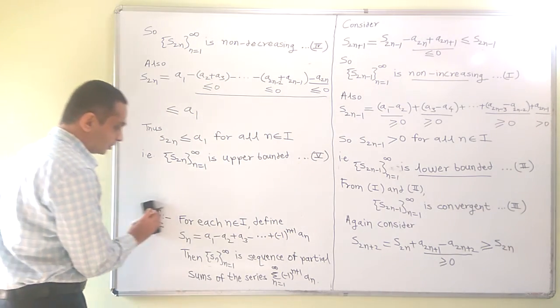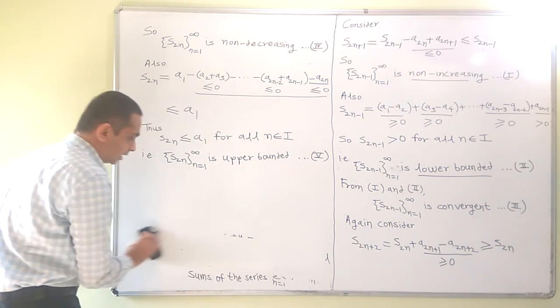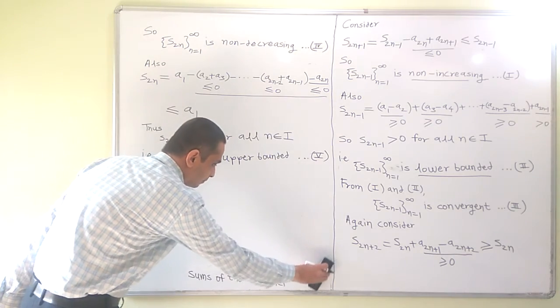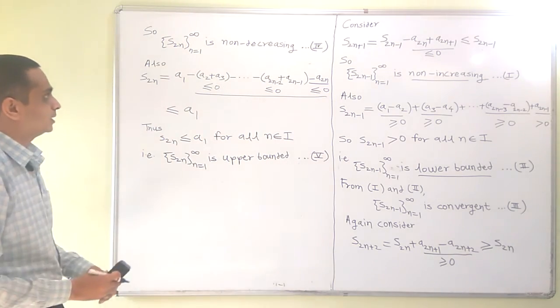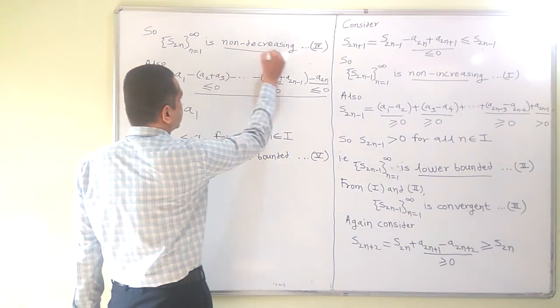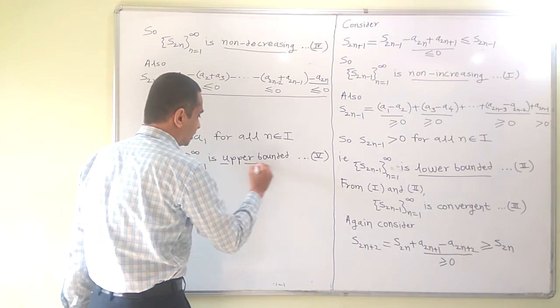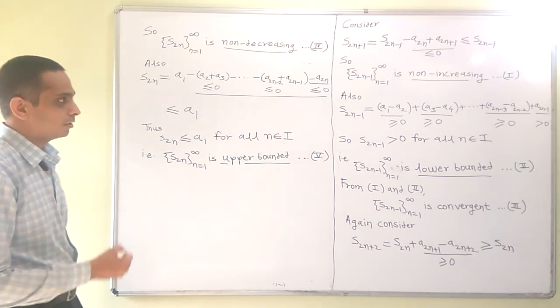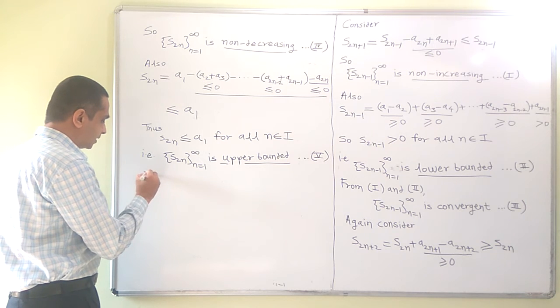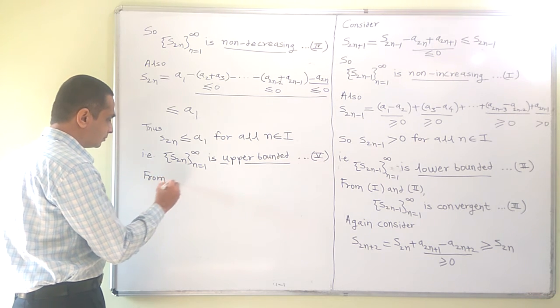Now fourth and fifth, we know that every non-decreasing and upper bounded sequence is convergent. So it is non-decreasing and upper bounded. Hence, from these two statements, we can say it is convergent.